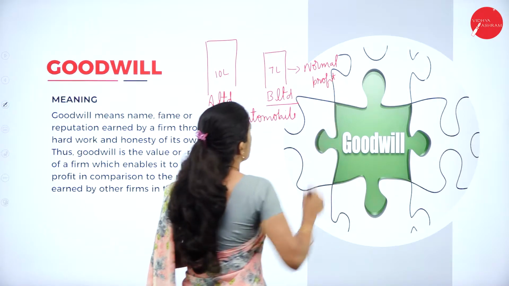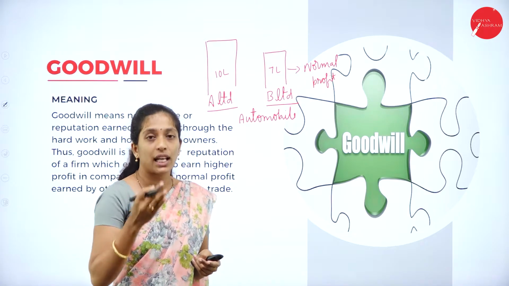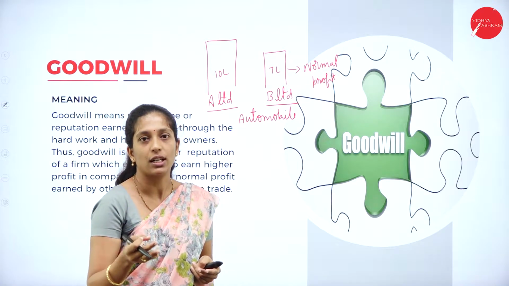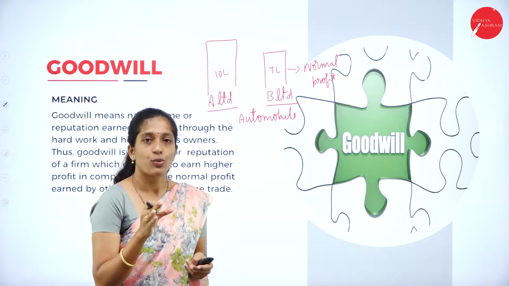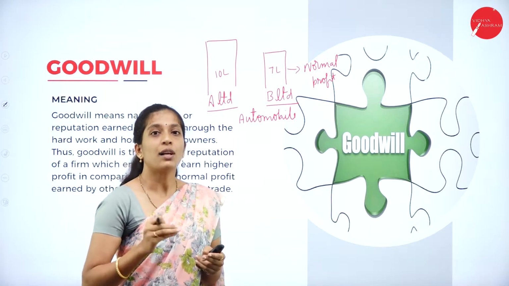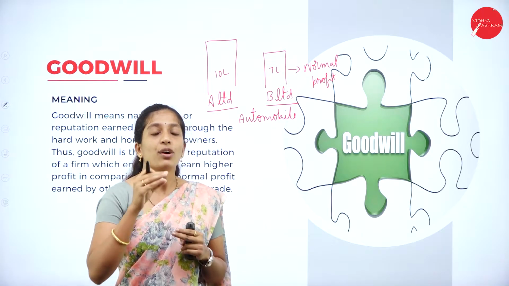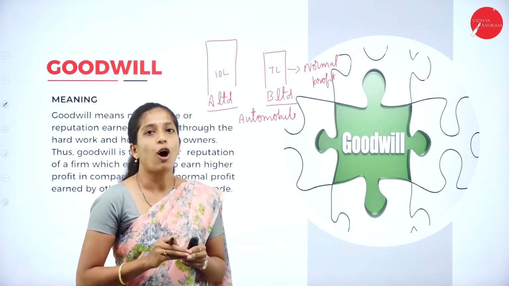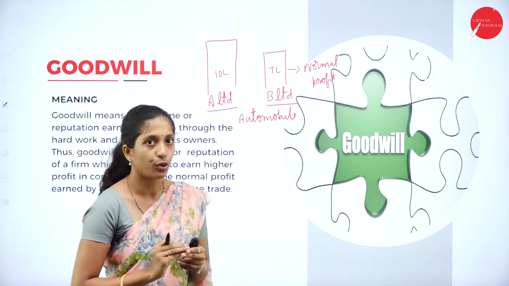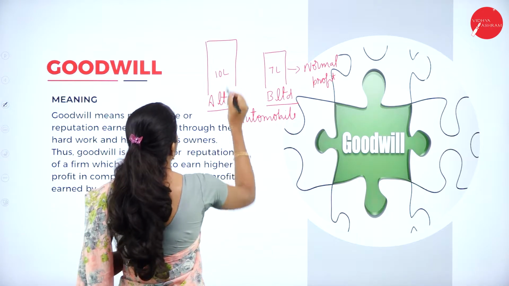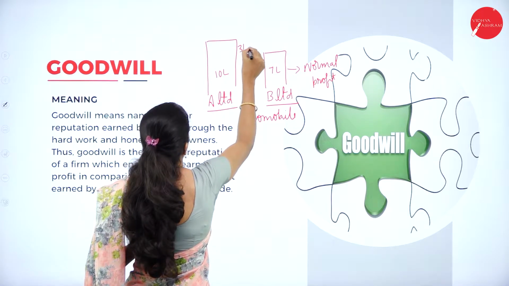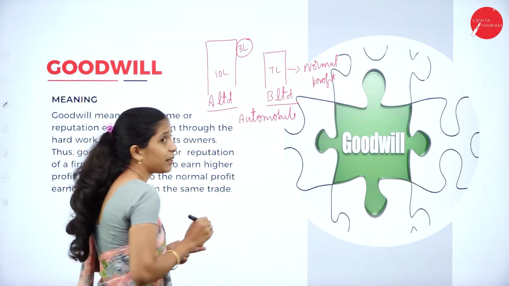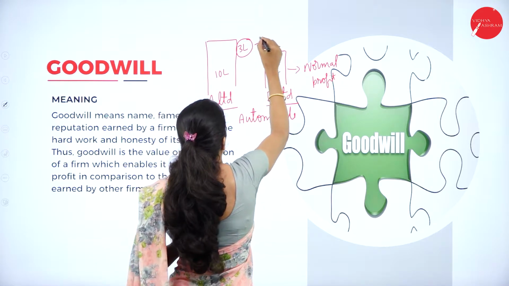The amount earned by B Limited without any name, fame or reputation is known as normal profit. Then what is goodwill? The amount which is over and above the normal profit is called goodwill. So how much is over and above the normal profit? It is 3 lakh of A Limited. What is it? It is goodwill.